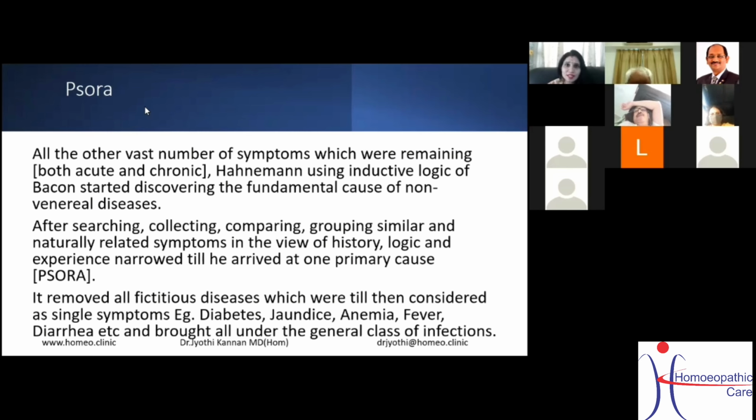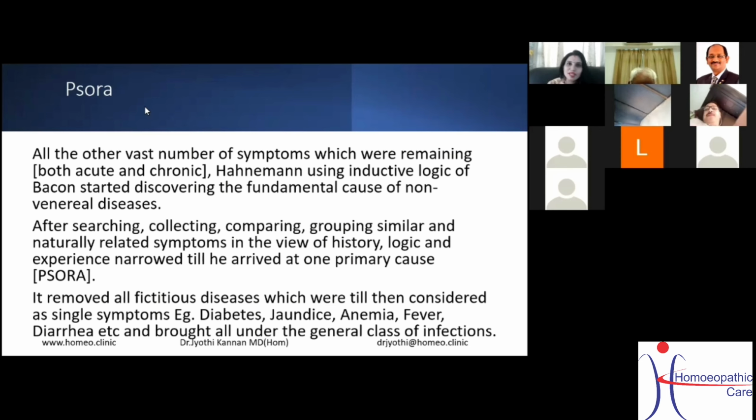Because you have to understand what Hahnemann first did when he heard about cinchona bark. He took it himself and tested it, and he found that it was true: it brought out intermittent fever, malaria-like symptoms, and he could understand that, yes, this is a fact.